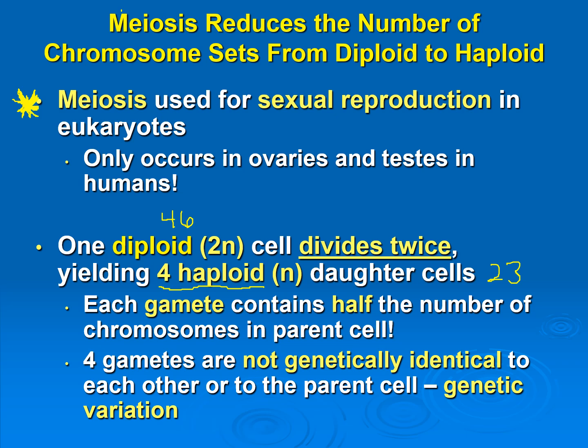And the other thing that's really important is that these gametes are not going to be genetically identical to each other or to the parent cell. So we're going to end up with genetic variation, and that's the whole benefit of doing sexual reproduction and meiosis: you get this genetic variation.